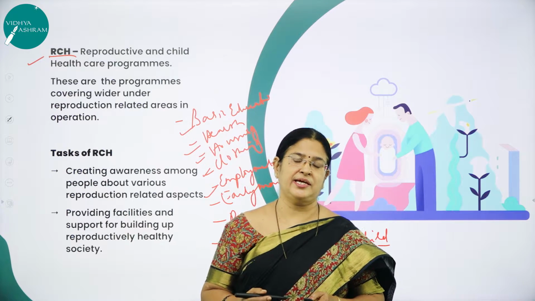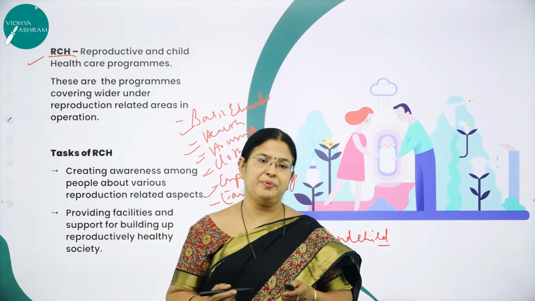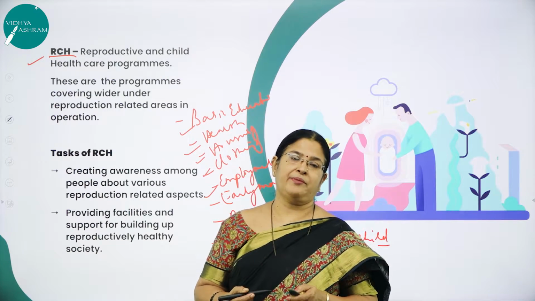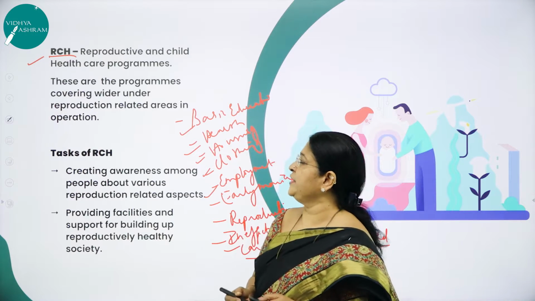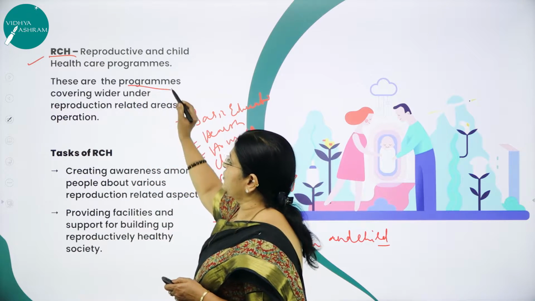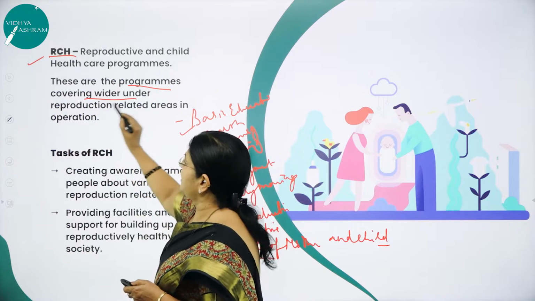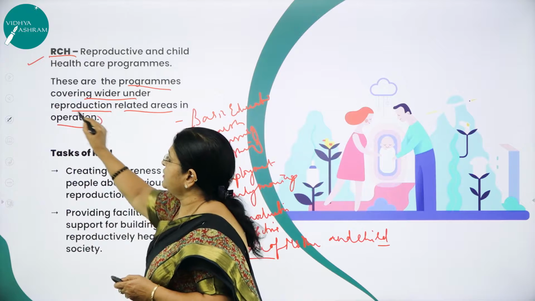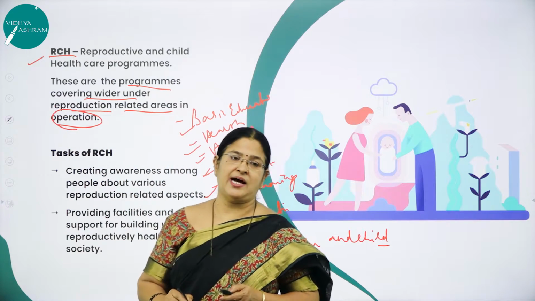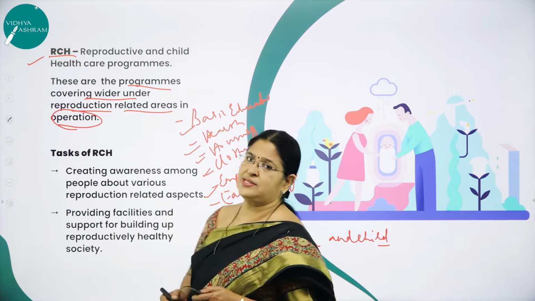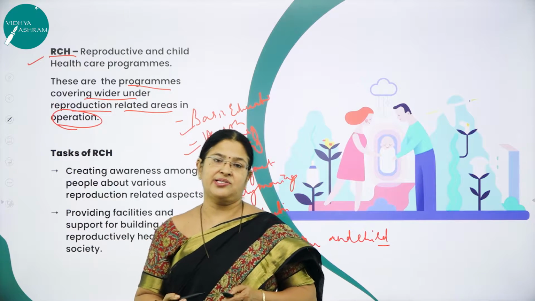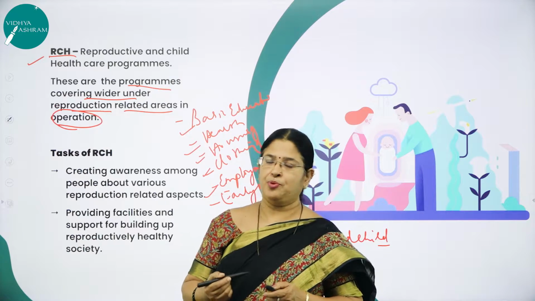These are the improved programs implemented by the government organization to attain a reproductively healthy society. These are the programs covering wider reproductive related areas. That is, all the reproductive related areas are in operation by this RCH. One such program implemented under RCH is also the family planning program.